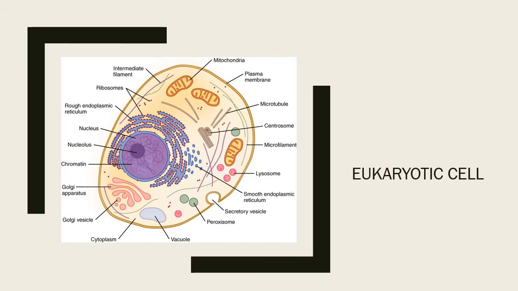Next, we are going to deal with the basic unit of life, that is cell. Here I have written eukaryotic cell. What is eukaryotic cell and what is prokaryotic cell? In eukaryotic cell, you have a nucleus which is bounded by membrane, whereas in prokaryotic cell, you do not have a nucleus bounded by membrane, and you do not have any cell organelles like mitochondria or Golgi apparatus, etc.